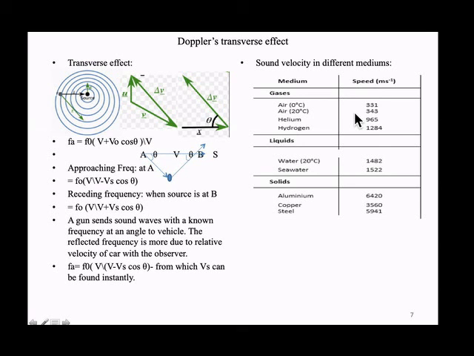Now we have earlier discussed that sound velocity is higher in solids. In steel it is around 5,000 to 6,000 meters per second, but in air it is 330 meters per second. That is why people put their ears to the steel rails to hear whether a train is coming or not, because the speed is almost 15, 16, 17 times more. So this gives an immediate indication that a train is coming, well before it can be heard in the air.